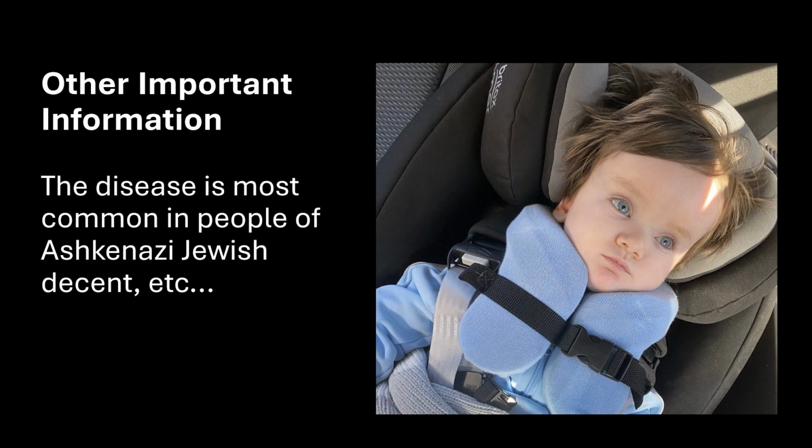Additional information includes that Tay-Sachs is most common in the Ashkenazi Jewish population. There are many forms of Tay-Sachs. However, infantile Tay-Sachs is the most common and severe. In the general population, only 1 in 1 million people are born with Tay-Sachs disease. A simple blood test can identify carriers of the HEXA gene mutation. Research is ongoing to develop potential treatments, including gene therapy and enzyme replacement therapy. However, at this point, Tay-Sachs is always fatal. This is why we need your help and why we created HEXA Hope, to give hope for HEXA.